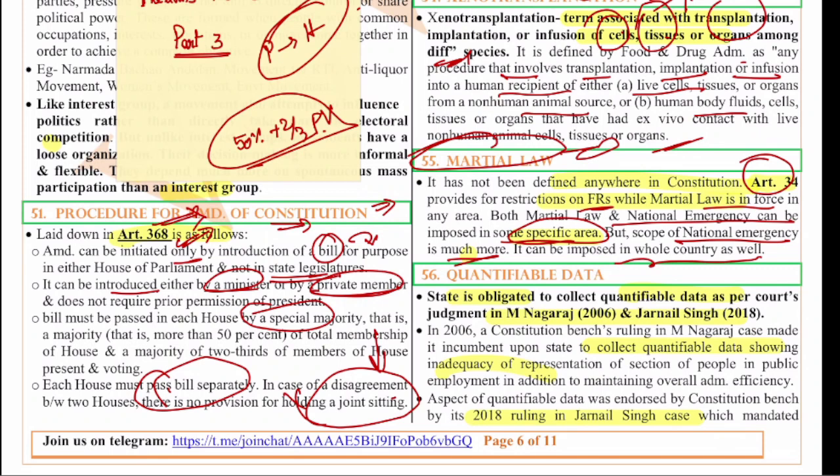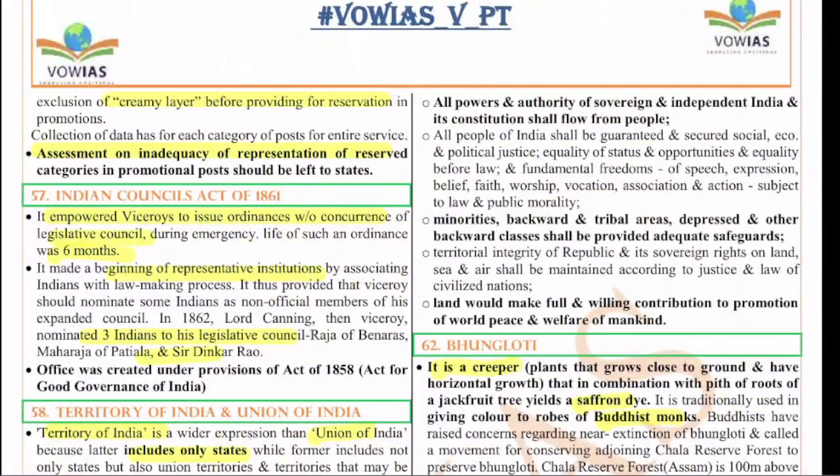Okay. So next is quantifiable data. Quantifiable data is something the state has to collect according to the Supreme Court's judgment in the M. Nagaraj case of 2006 and the Jarnail Singh case, because based on this quantifiable data only the reservations and all will be provided. That is the thing. So there is nothing much that we have to learn here. These are the basic things.